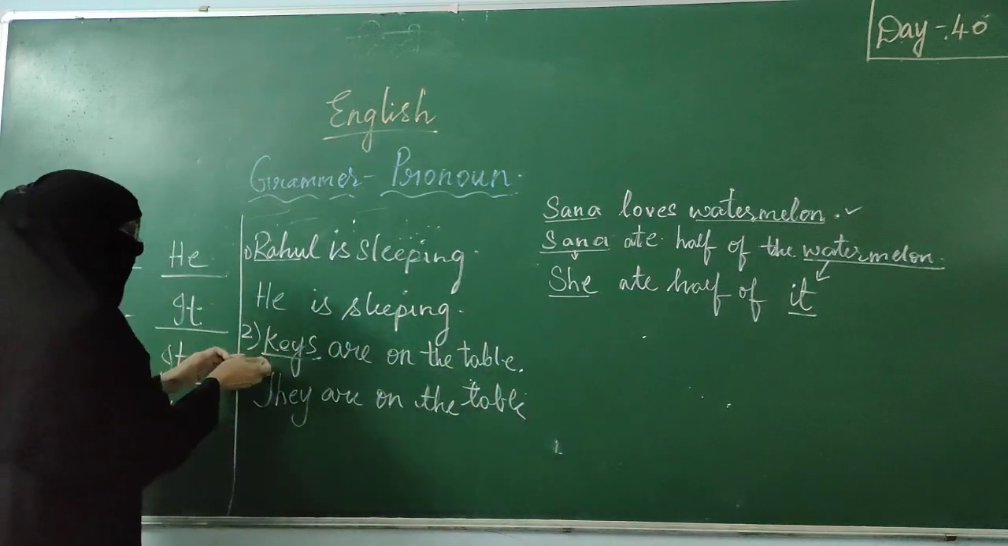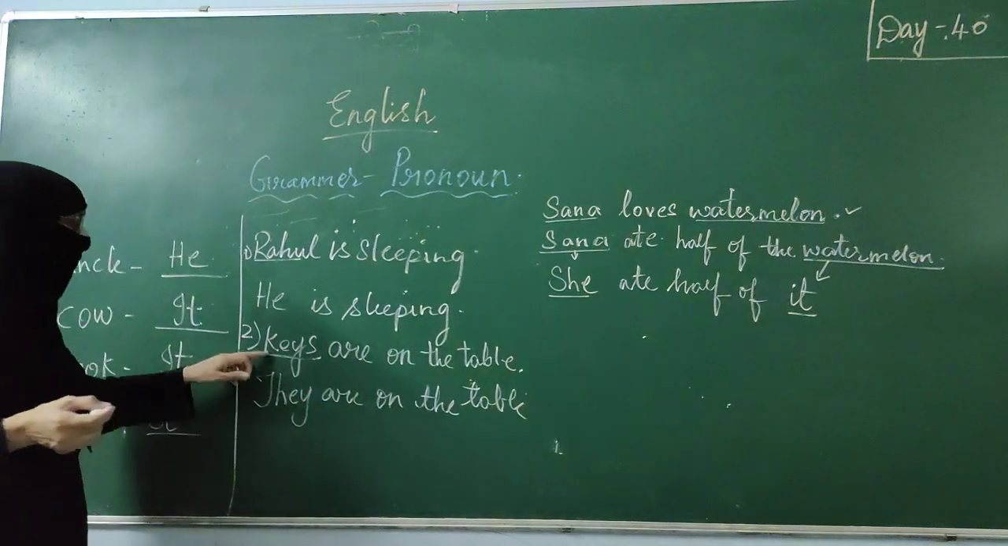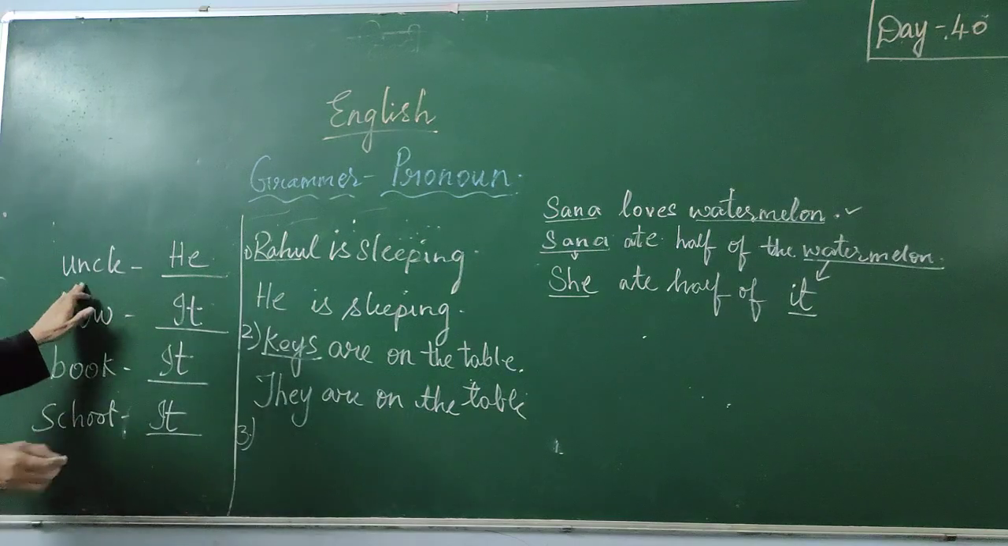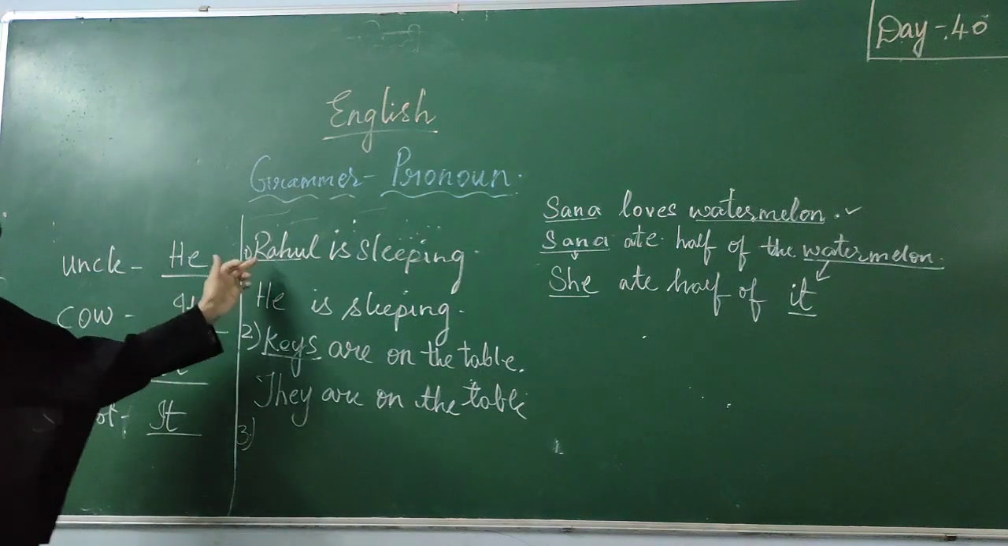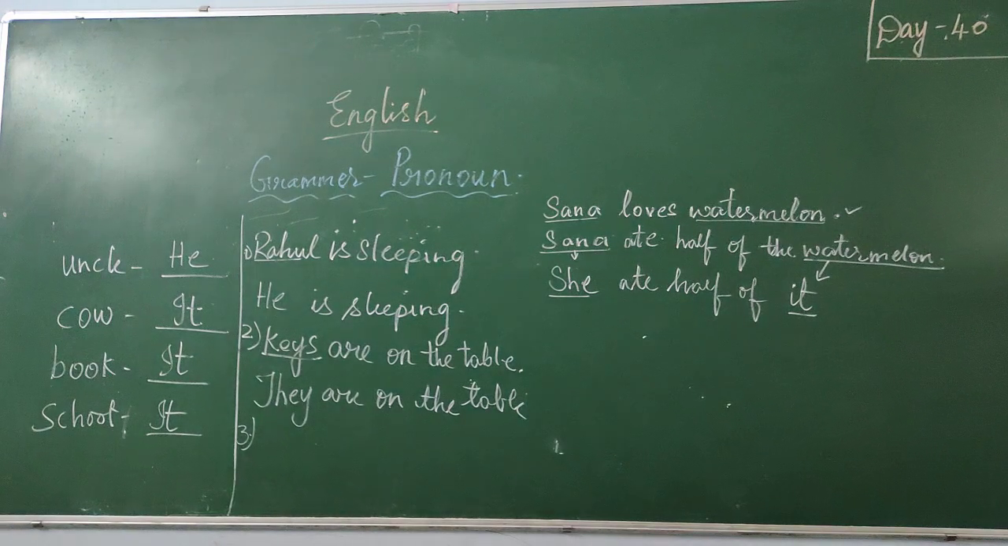Now if I give you this sentence and ask you to change it into pronouns: Keys are on the table, they are on the table. If a word is given, you can change it in this way. If a sentence is given, you have to change it in this way. One more example I'll give you.